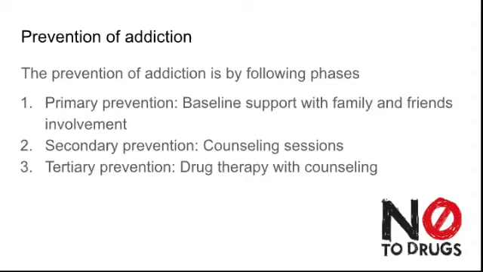So how can we prevent addiction? Generally the prevention of addiction is handled in 3 phases: primary prevention, secondary prevention and tertiary prevention. Primarily they will try to give support through family and friends, and try to quit the addiction. If that doesn't work, they go for secondary prevention, which starts with psychological counseling sessions. They will have different counseling sessions and try to bring the person out of the addiction. If these two don't work, they will move on to tertiary prevention, which starts with drug therapy, and side by side the counseling sessions will go on.